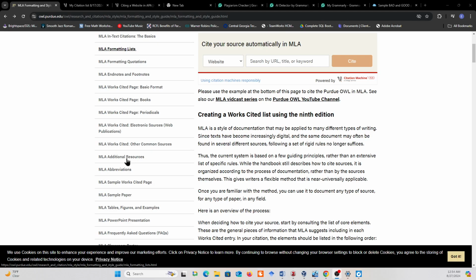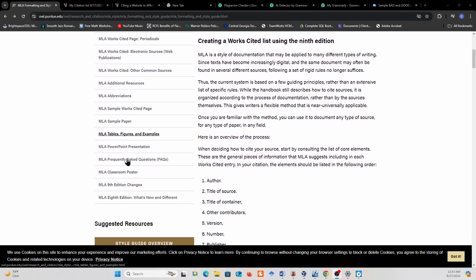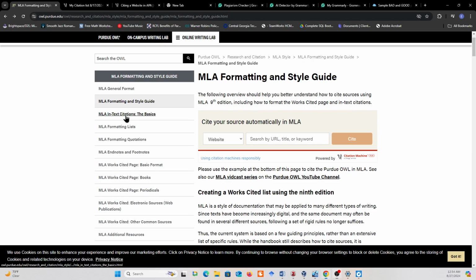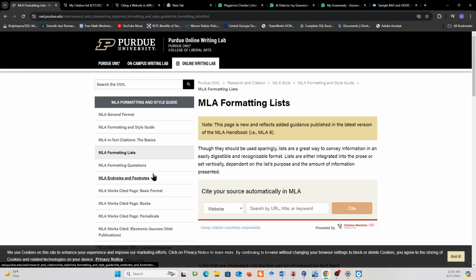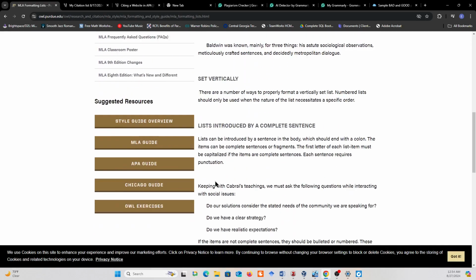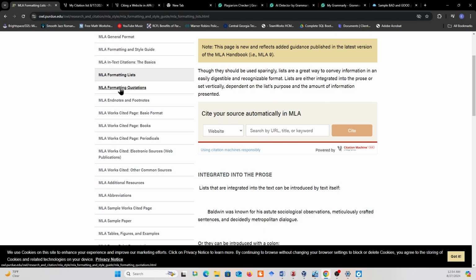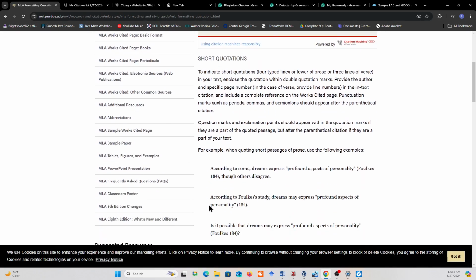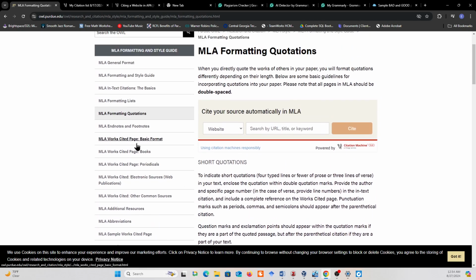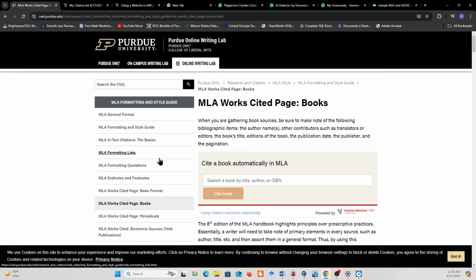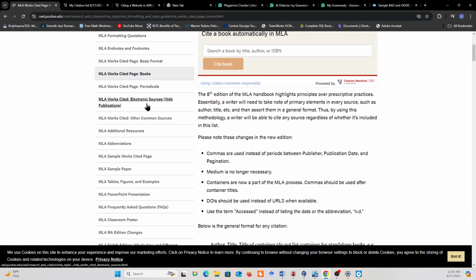This is a great tool to use, and they cover everything from in-text citation rules, the format listings, to formatting quotes. Honestly, there's a lot here to be used. How to do books. But one of the key things to look at is they have sample works here. That's one of the biggest things I tell people to zero in on.